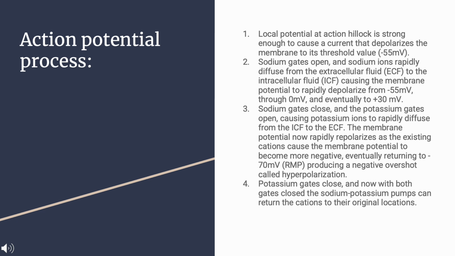Sodium gates cause the potassium gates to open, causing potassium ions to rapidly diffuse from the ICF to the ECF. The membrane potential now rapidly repolarizes, and the exiting cations cause the membrane potential to become more negative, eventually returning to negative 70 mV.